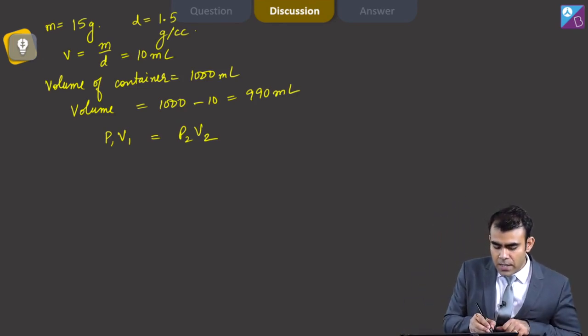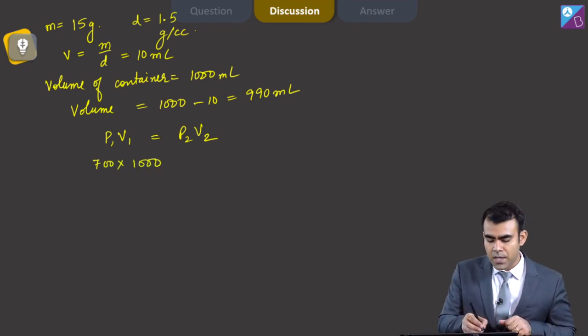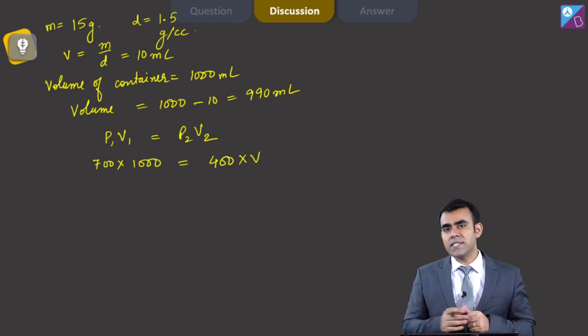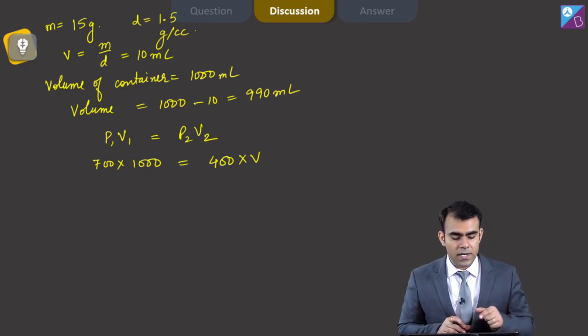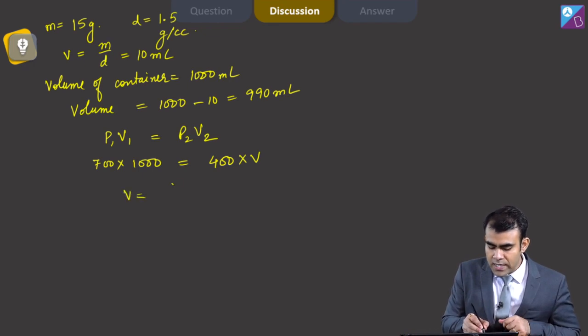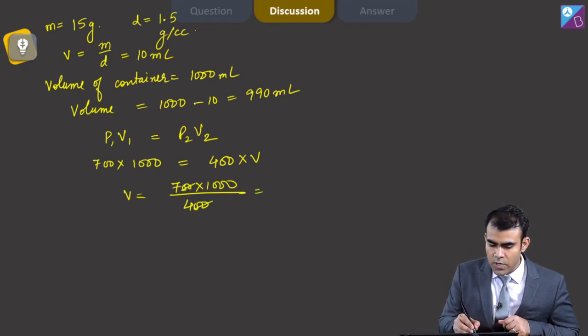Initially the pressure is 700 and the volume is 1000 ml, but finally the pressure becomes 400, and the volume required for this 400 mm Hg pressure is V equals 700 into 1000 divided by 400, and this value is 1750 ml.